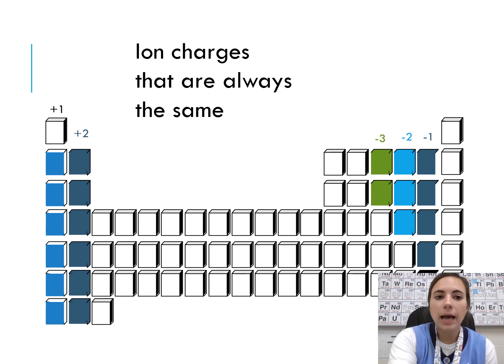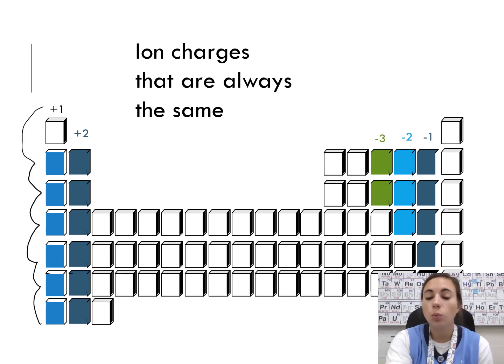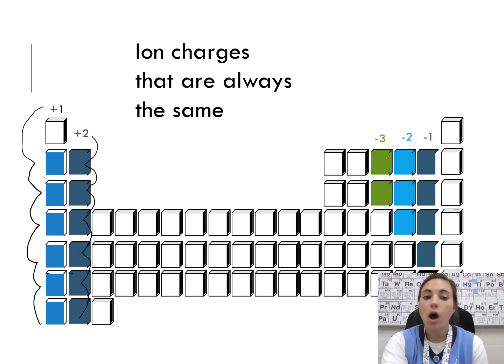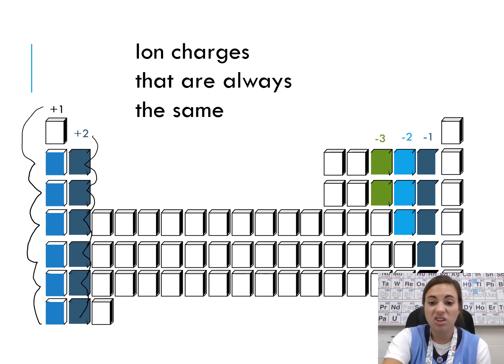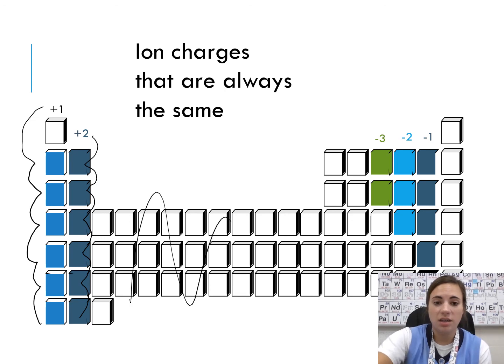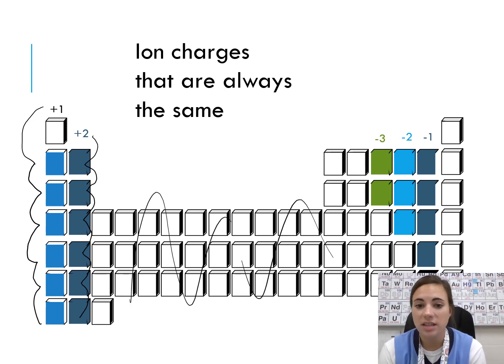So our alkali metals are all going to have a +1 charge when they form ions. Our alkaline earth are all going to have +2 charges, always, when they form an ion. Now, you'll notice there's nothing here that has charges that stay the same, except for a few exceptions that we'll talk about when we're doing naming. Their charges vary. They have different ones, all right?